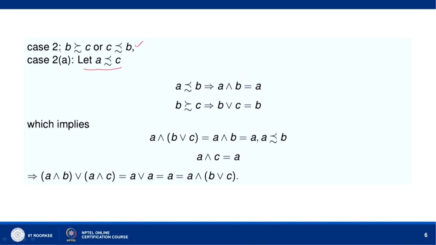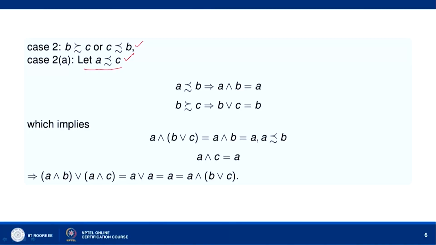In case 2, again we have two cases. One case is that A precedes C. The other case will be A succeeds C, or you can say C precedes A. So, now we are assuming that A precedes B, then B precedes C. These are given to us. Now we are considering case 2A, which is A precedes C. So, we are given this.